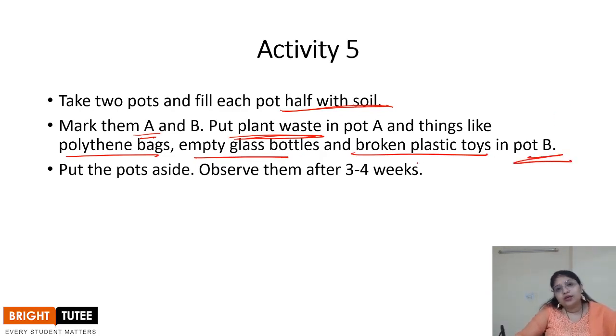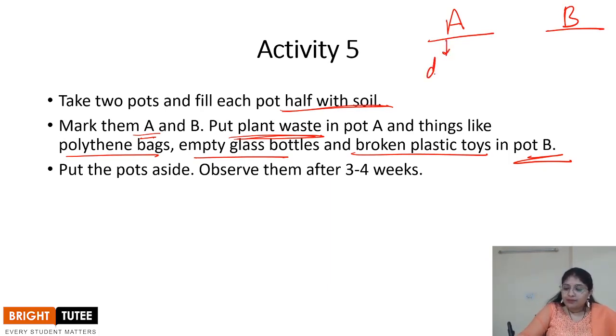Then you are going to cover it with soil, and you are going to put these pots aside for 3 to 4 weeks. After that, you will observe the pots. What you will see is that in pot A, the waste material that was there has decomposed completely, whereas in pot B, no decomposition has taken place. So in pot A, decomposition has taken place. That means you will not be able to find the vegetable peels, the fruit peels, or any kind of plant waste which you have put in that pot.